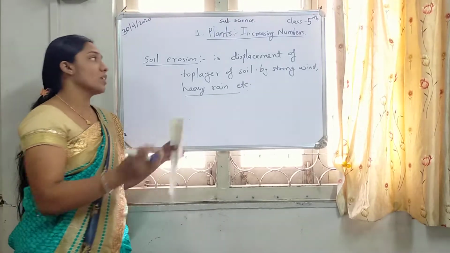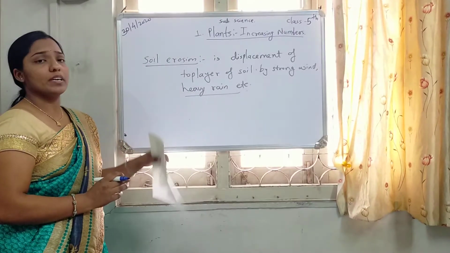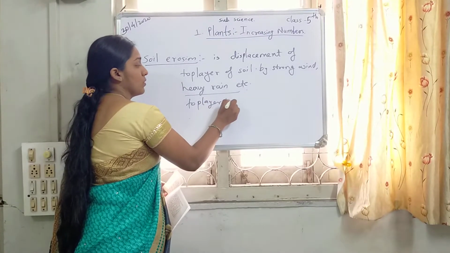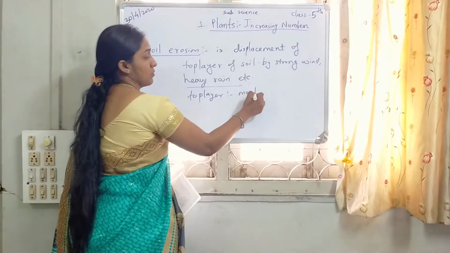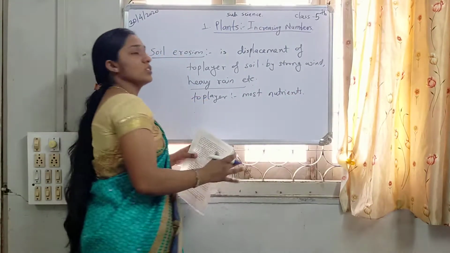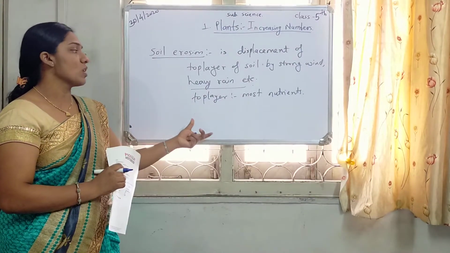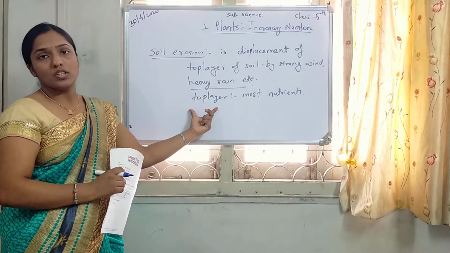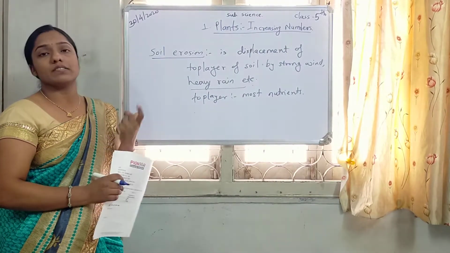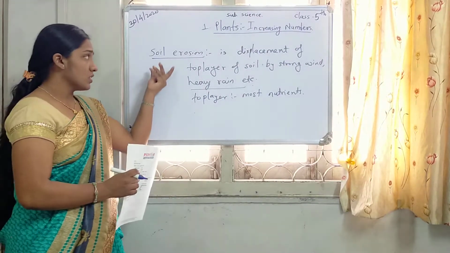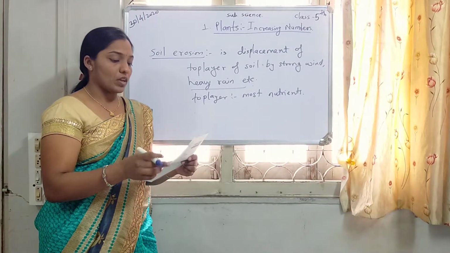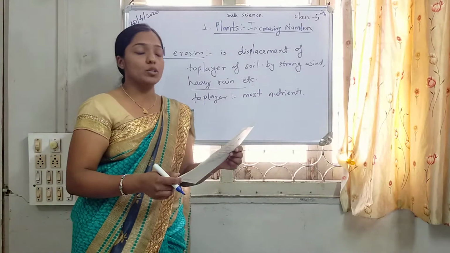See, what does erosion affect? The top layer. The top layer contains most of the nutrients. Most minerals in the soil are contained in the top layer, which is very essential for plants to grow healthy. That's why life on the earth cannot exist without plants.